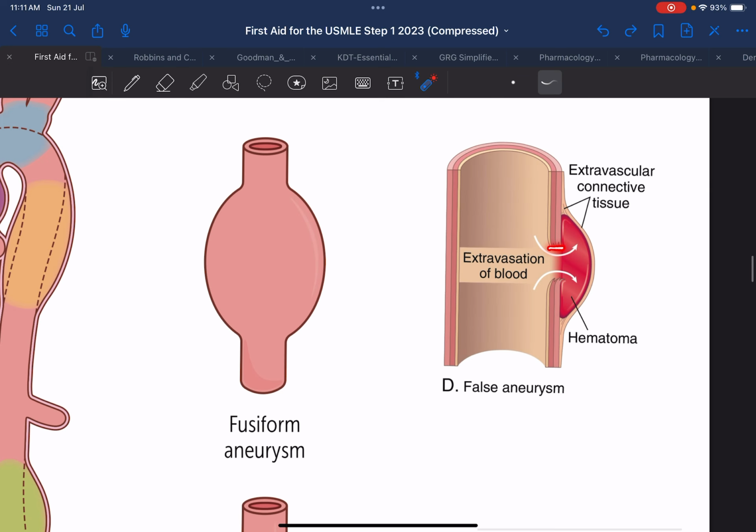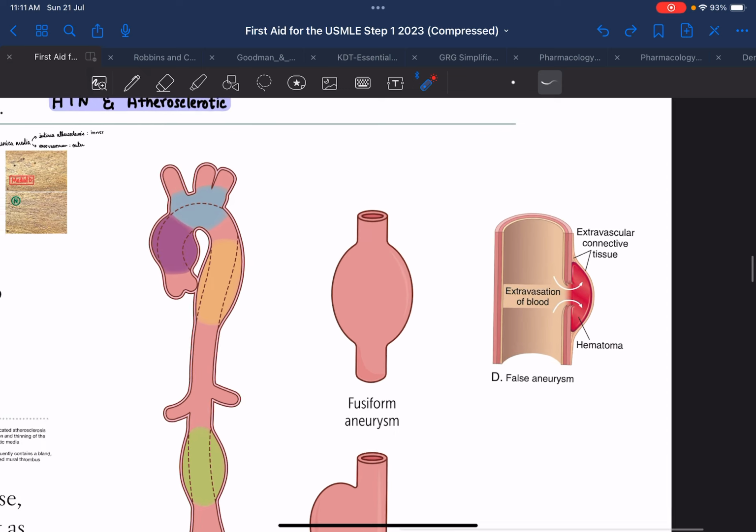If these three linings have some traumatic injury and they break apart, and we also know that surrounding the blood vessel there is extravascular connective tissue, if this is intact, what will happen? There will be extravasation of the blood and a hematoma will develop. But if you see externally, it will also appear as an outpouching. So this is known as false aneurysm. There is no weakening of the vessel wall as such. There is breakage of the vessel wall which is leading to a hematoma.